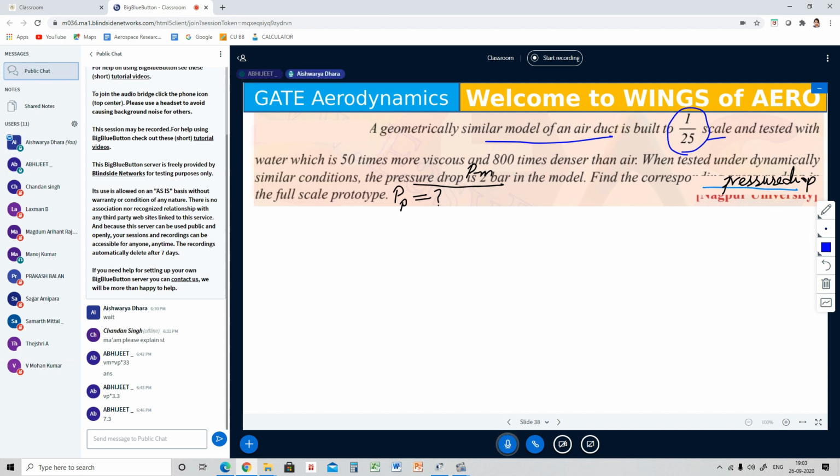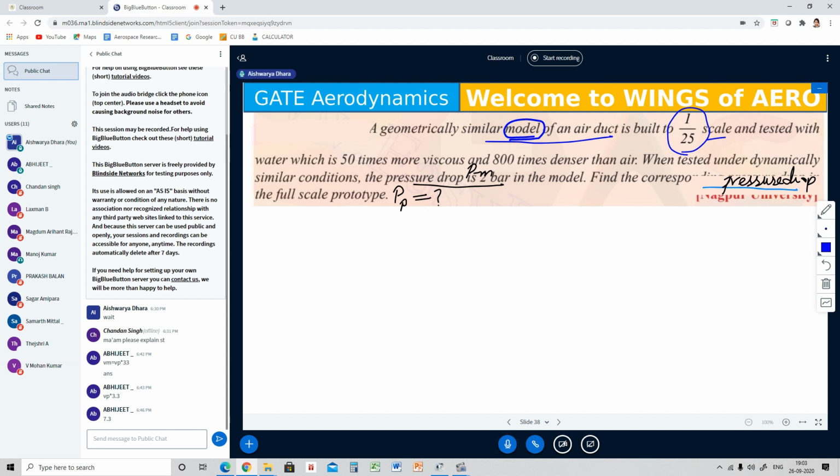That means that is a model and tested with water, right? Then LM equals 1 by 25. See the wording here, they have already mentioned it: a geometrically similar model of an air duct.